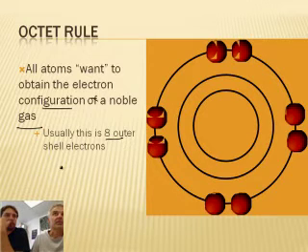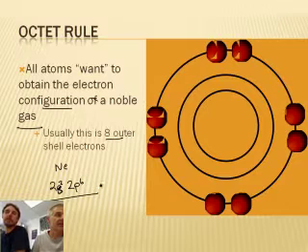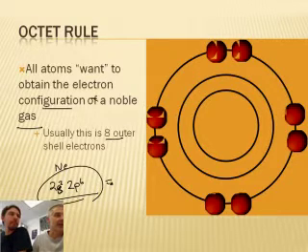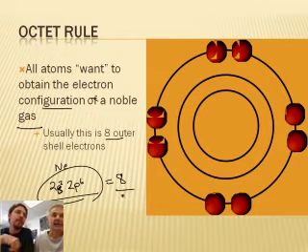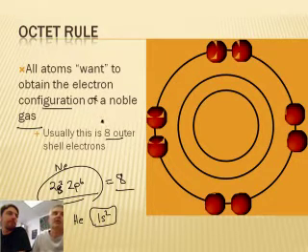Neon, for example, has an outer electron configuration of 2s2, 2p6, and if you add those up, that adds up to 8. The one exception is helium, which is just 1s2. He only has 2 electrons. Sometimes they call this the octet/duet rule.